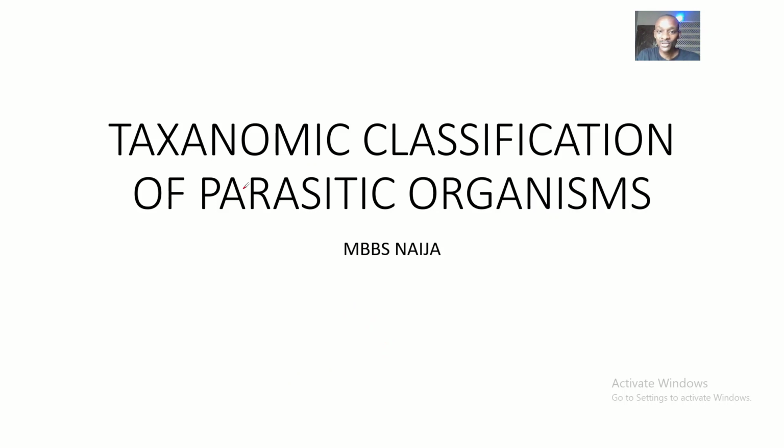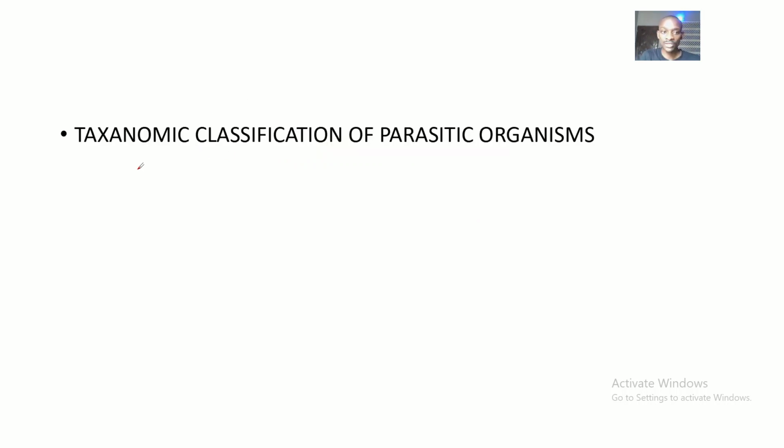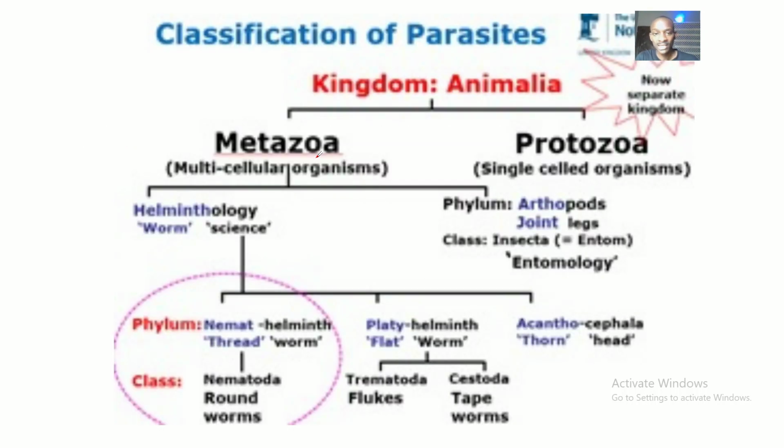All right, so taxonomic classification of parasitic organisms. This is just one classification of parasitic organisms. There are several other classifications of parasitic organisms. Our focus is to look at the taxonomic classification, and under this type of classification, we are basically looking at the body structure. How complex is the body structure? So we have parasitic organisms that are basically unicellular. They are just simple structure, just have one cell. Then we have parasitic organisms that are multicellular. So this is what we'll be treating in this topic.